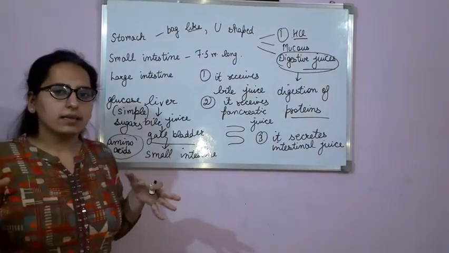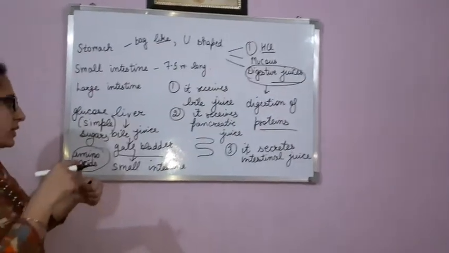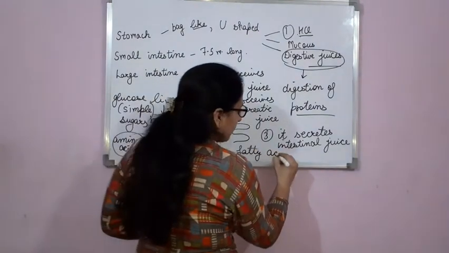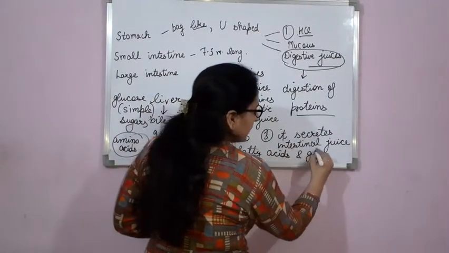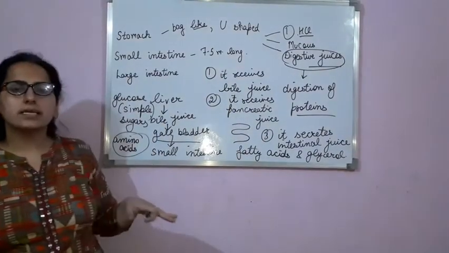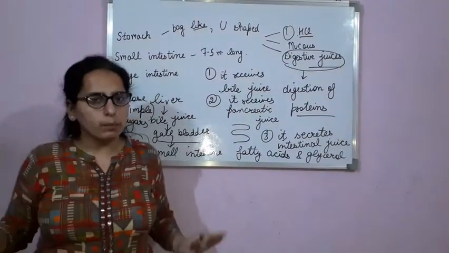And fats are broken down into fatty acids and glycerol. Clear? So in small intestine, digestion is completed.